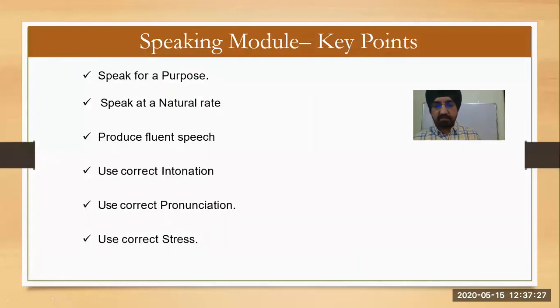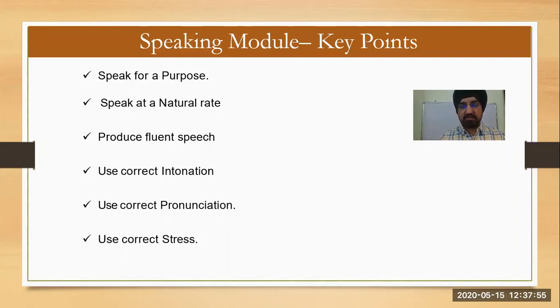When we practice this, there are key points in every speaking. We have to note down that we need to speak for a purpose. Suppose there is a text in front of us, we shouldn't speak in a monotonous sound. We have to speak with a purpose. The news reader always speaks for a purpose. Similarly, you speak for a purpose. How will you speak for a purpose?